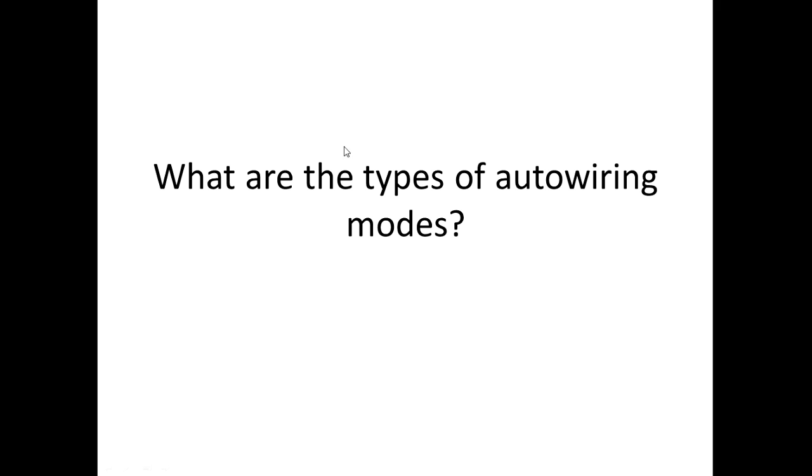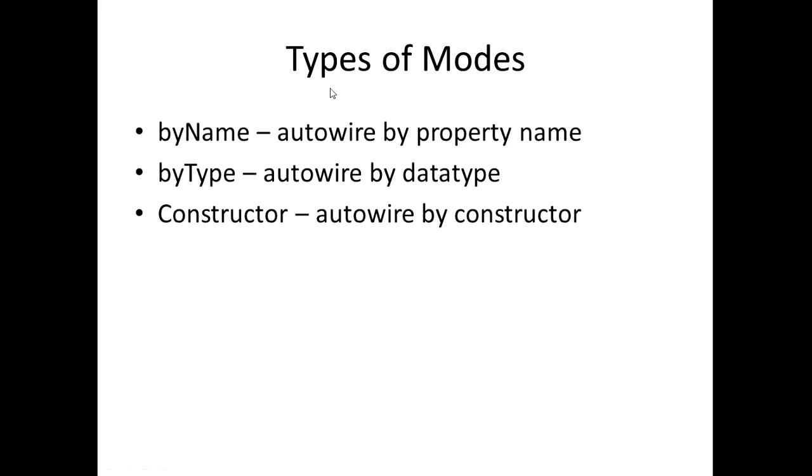Number 6. What are the types of autowiring modes? Now, when it comes to autowiring modes, there are 3 autowiring modes: by name, by type, and constructor. Now, by name is basically an autowiring mode in which you would inject the dependency based on the property name. The by type is going to be when you inject a dependency based on the data type, and then constructor is when you inject the dependency to a constructor of a class.